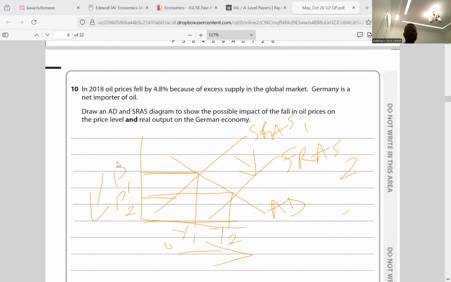So this is the aggregate supply, this is the short run, and this is the aggregate demand curve. Based on the situation, there's excess supply. Excess supply will bring about an increase in the short-run aggregate supply curve, a rightward or downward shift from SRAS1 to SRAS2. Real output has increased from Y1 to Y2 as the price level has fallen from P1 to P2. So we're going to have a new equilibrium at P2. So that's about a fall in price.